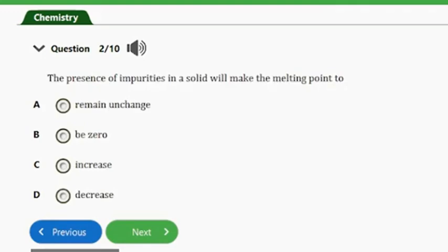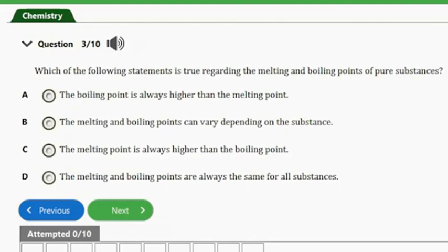Question number 2, it says the presence of impurities in a solid will make the melting points to A, remain unchanged, B, be zero, C, increase, D, decrease. So guys, the answer to this question is option D, and that's decrease. So let's consider the next question.